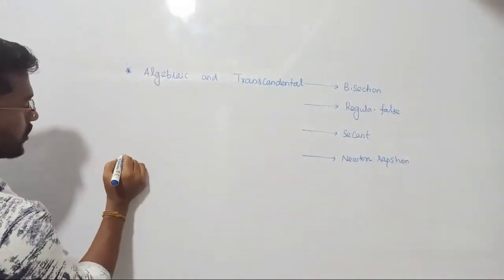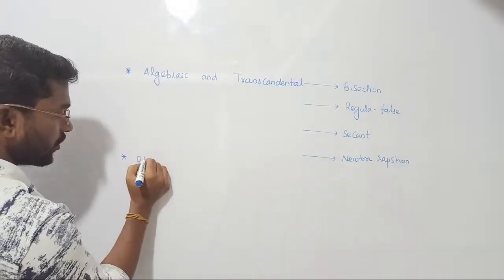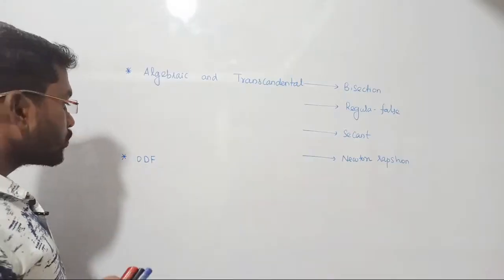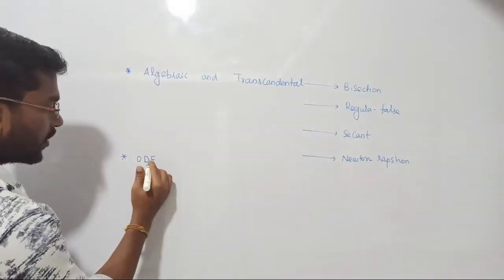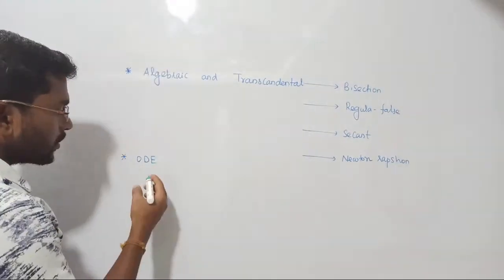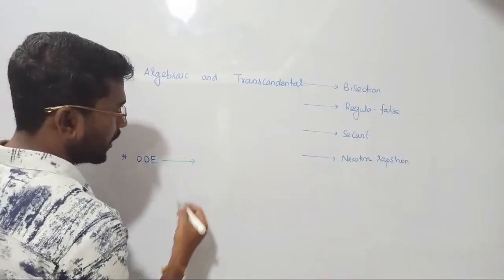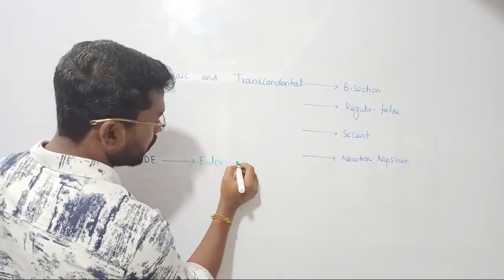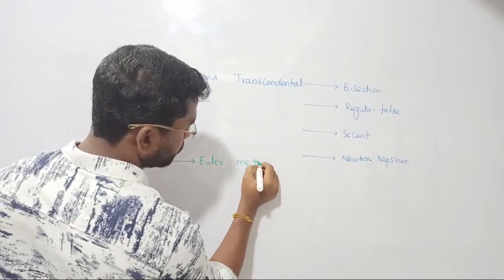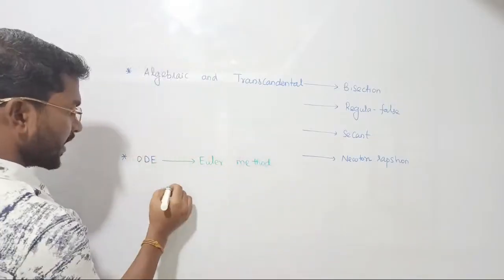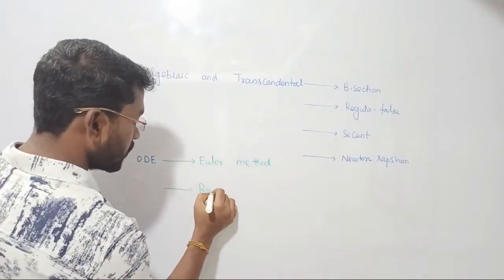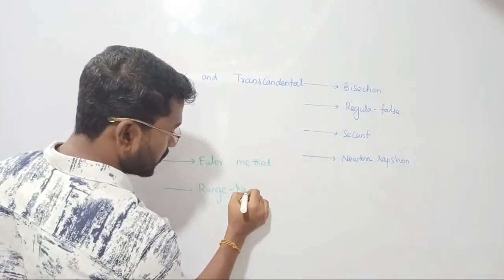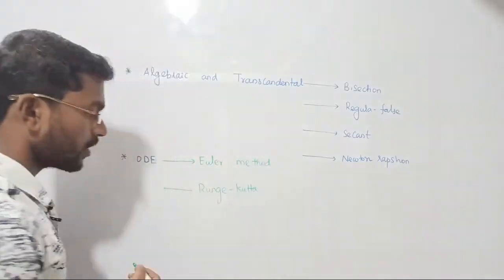So let us look at the solutions for ordinary differential equations, right? I said ordinary differential equations, but I have critical equations, right? So those equations can be solved by the Euler method. So we are going to see the solution. First, we can use the Euler method, and second we are going to use the Runge-Kutta method, right? People pronounce it as Ranji-Kutta or Range-Kutta method, right?